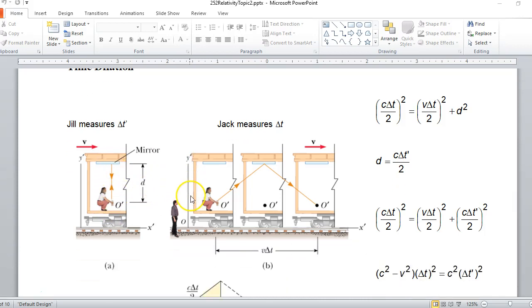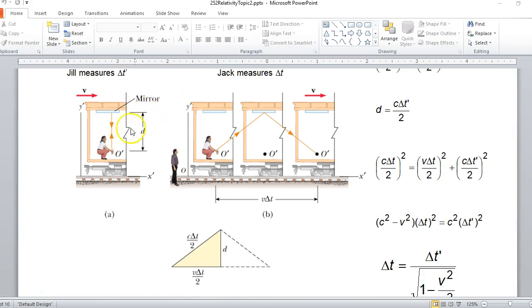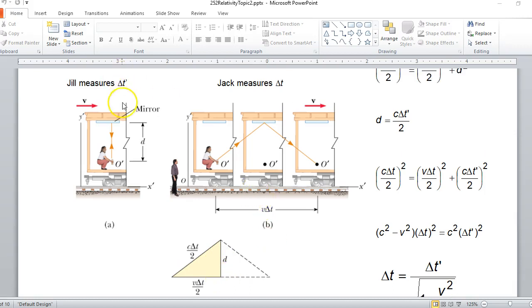Okay, so if I look in frame S prime, we'll call that the car's frame, the light, if you look in this little triangle right here, the light beam goes d straight up, hits the mirror, comes straight down d. So how far does the light travel? 2d. How long does it take? We're going to say it's delta t prime as measured by Jill. So right over here, you know that the distance d is c delta t prime over 2. Right? Because the total distance 2d is the speed times delta t prime. So we're going to say that she measures the speed of light to be c. So there's that equation right there.